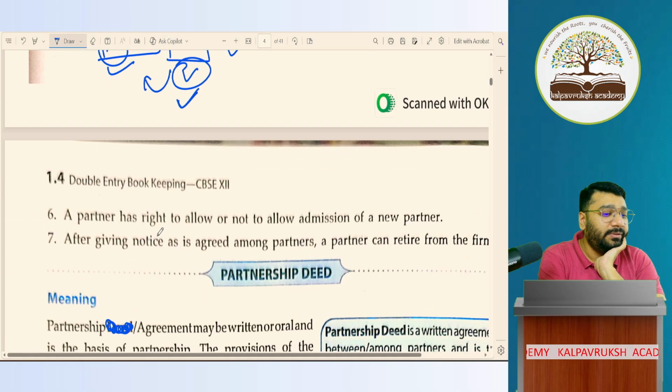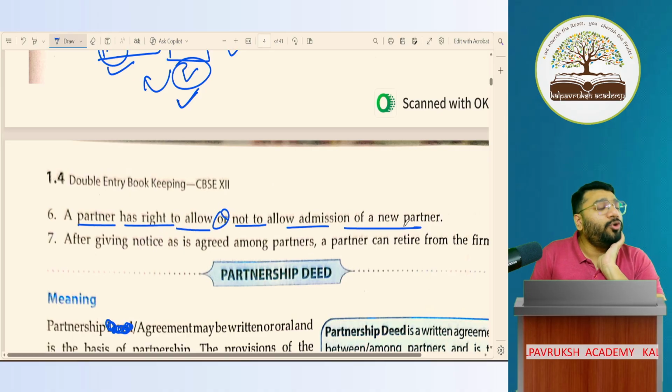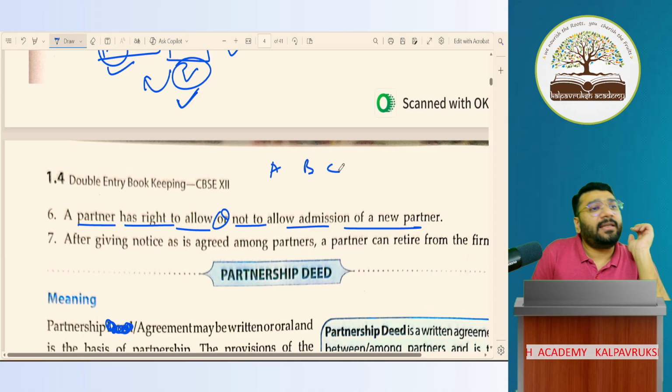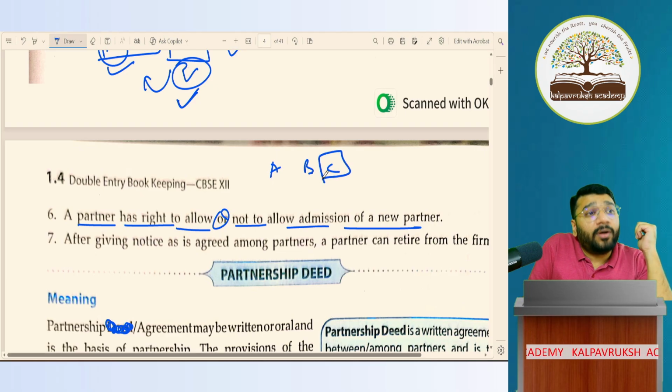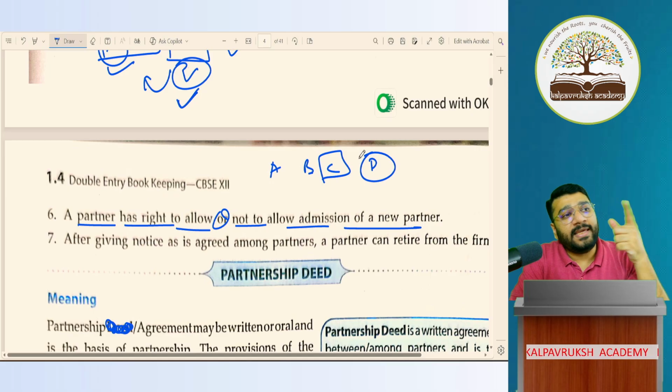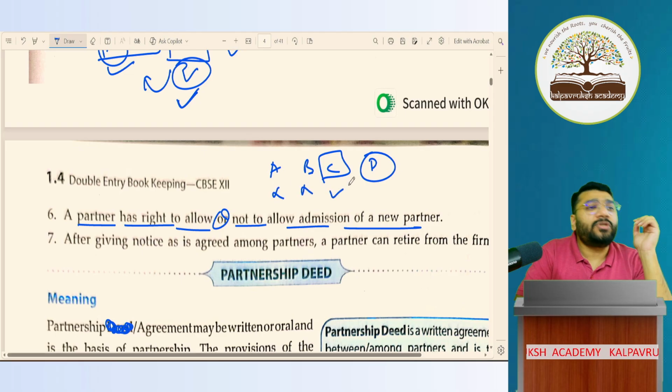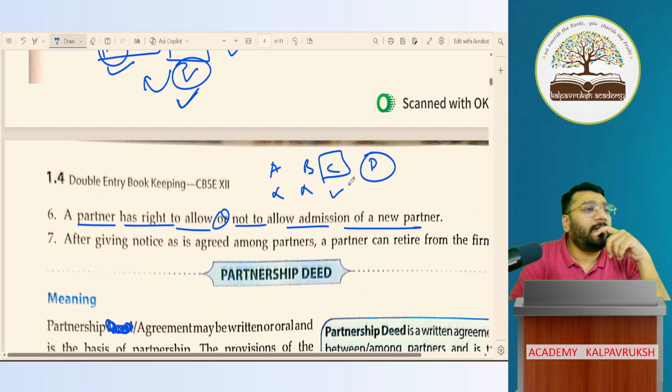Chalo, great. A partner has the right to allow or not allow admission of a new partner. Now listen to me very carefully. A, B, C are 3 partners. C wants his friend D to come as a new partner. C is okay with D coming as a new partner. But A and B are not okay. C is okay. Can D come as a new partner or not?